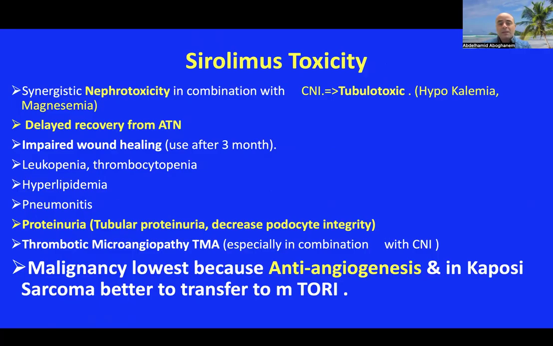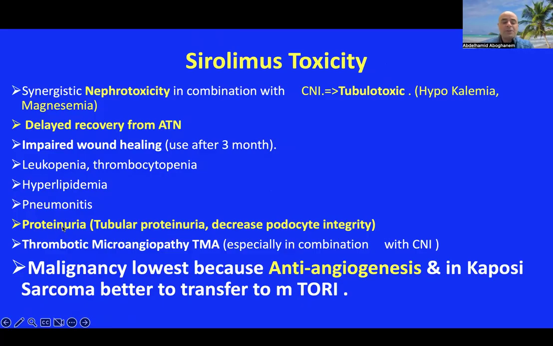Take care of these side effects if you are giving it with CNI, either cyclosporine or tacrolimus. Delayed recovery from ATN also. Impaired wound healing, use after 3 months after any surgery. Leukopenia, thrombocytopenia, hyperlipidemia, pneumonitis, proteinuria, tubular proteinuria, decreased podocyte integrity. This is a cause of worsening proteinuria.